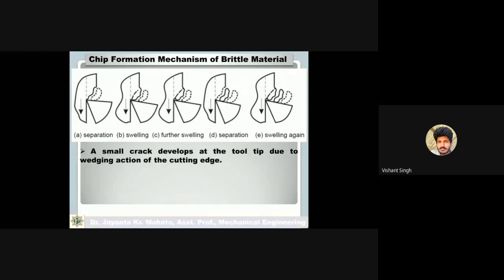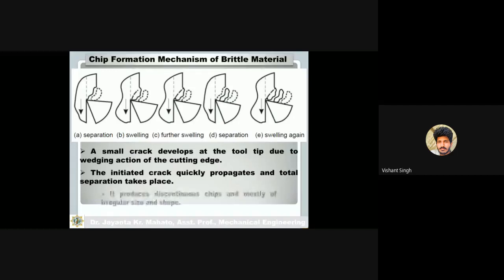First, a small crack develops at the tool tip due to the wedging action of the cutting edge. This initiated crack quickly propagates, and total separation takes place. It produces discontinuous chips, mostly of irregular size or shape.